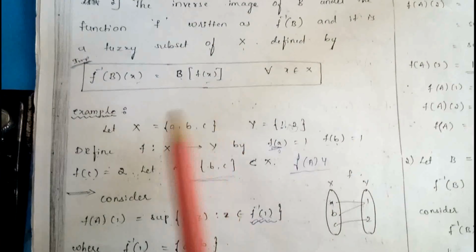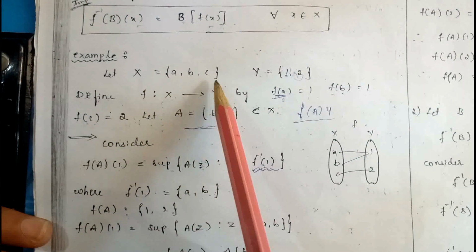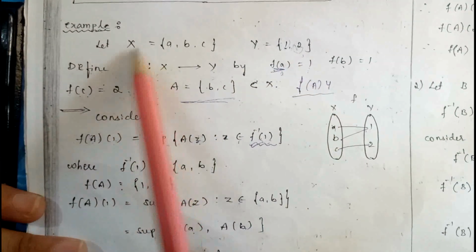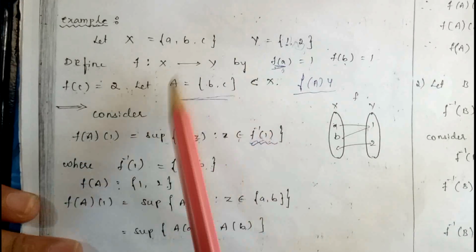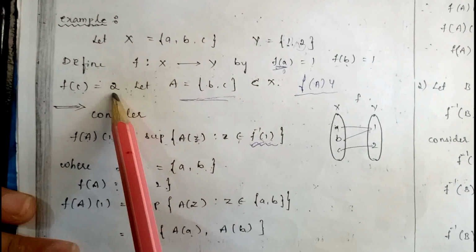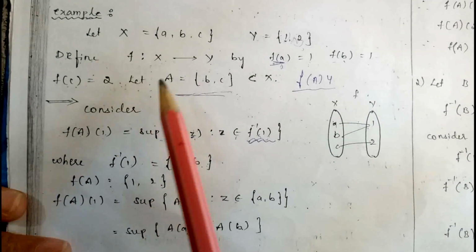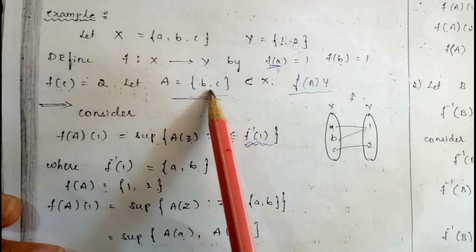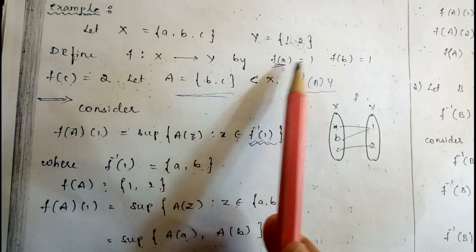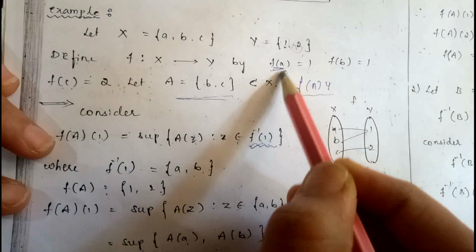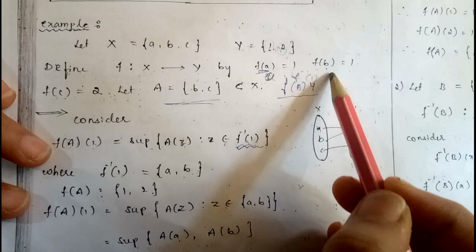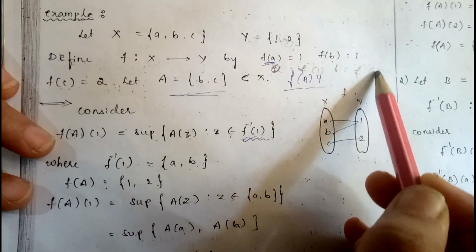Then see the example. Consider the set X equal to {a, b, c} and the set Y equal to {1, 2}. Here we define the function f from X to Y as follows: f(a) equal to 1, f(b) equal to 1, f(c) equal to 2. Consider the set A equal to {b, c}, which is always a subset of X. Here f(a) equal to 1, that is, a belongs to f inverse of 1. Similarly f(b) is equal to 1, that is, b belongs to f inverse of 1.